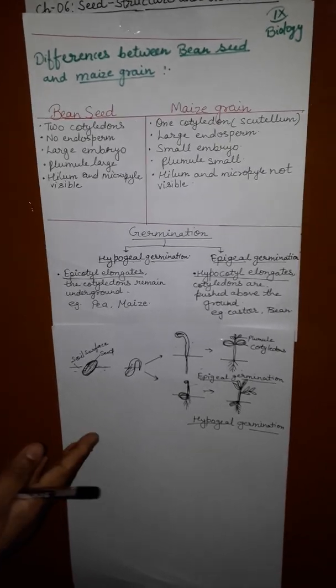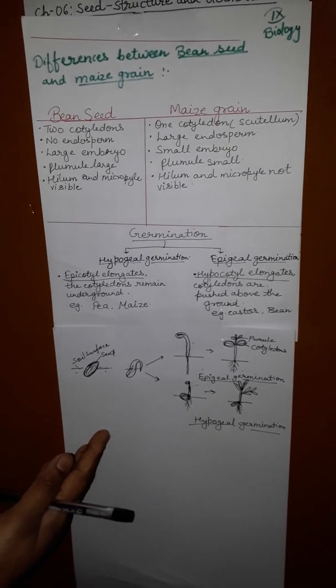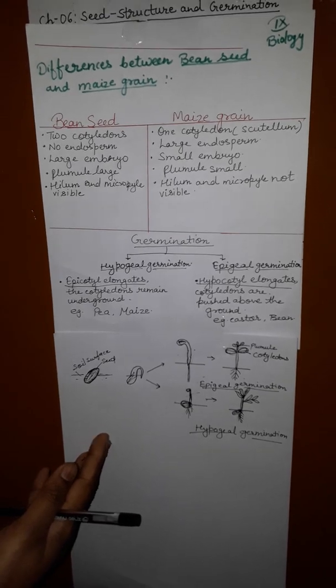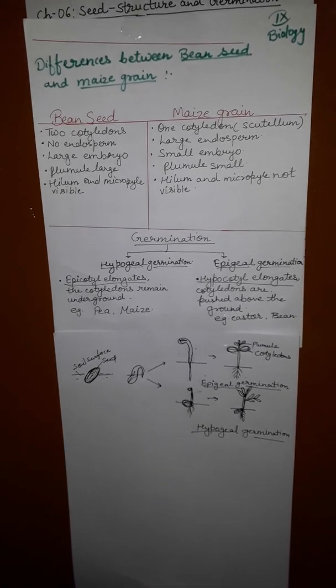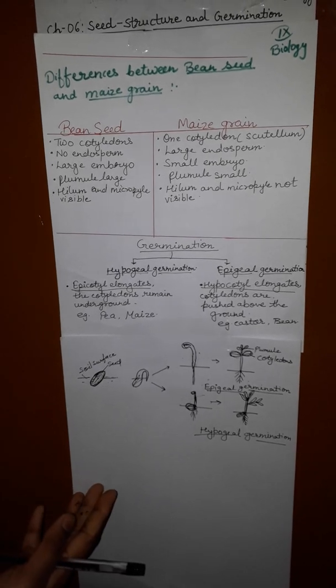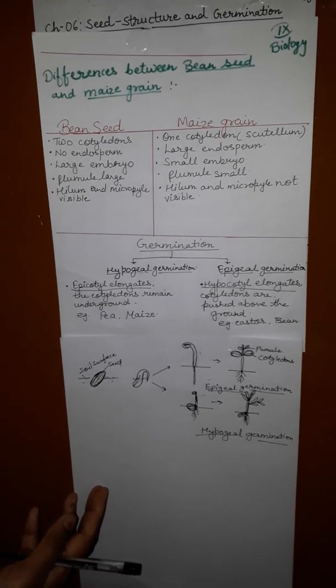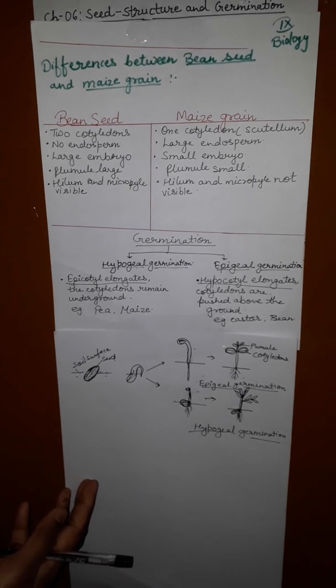Second, temperature. An optimum temperature of about 25 degrees centigrade to 35 degrees centigrade is generally favorable for germination. Third, oxygen. For cell division and cell growth of the embryo, energy is needed. This is provided by respiration using oxygen.